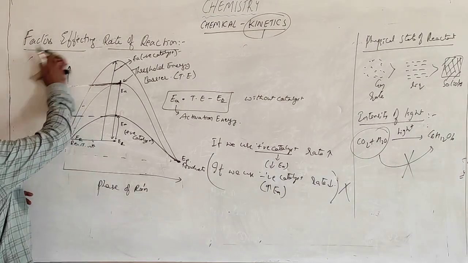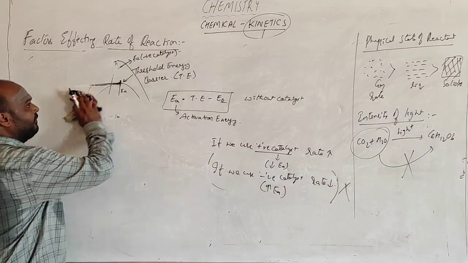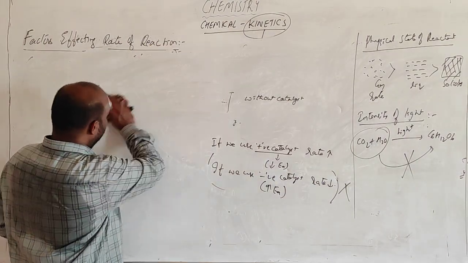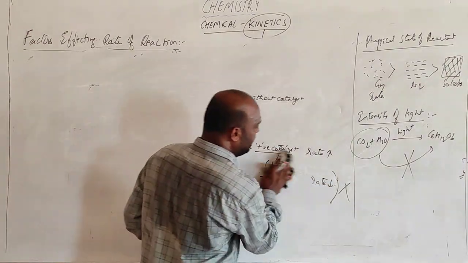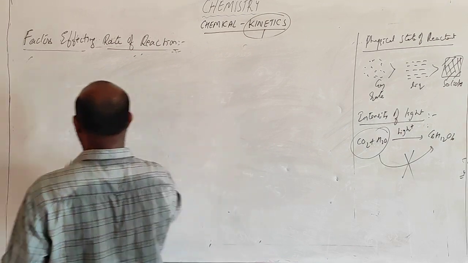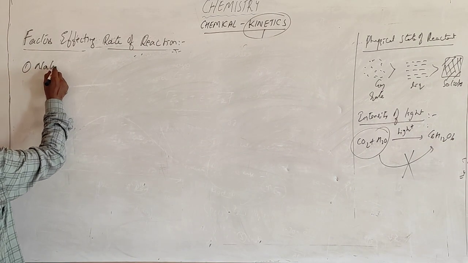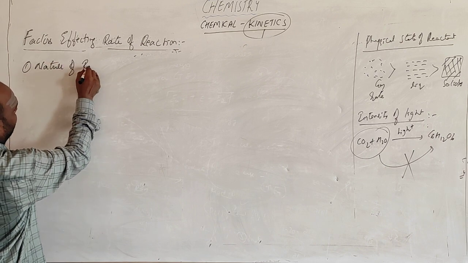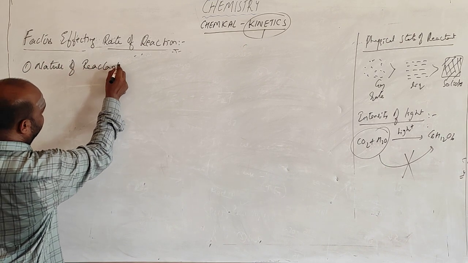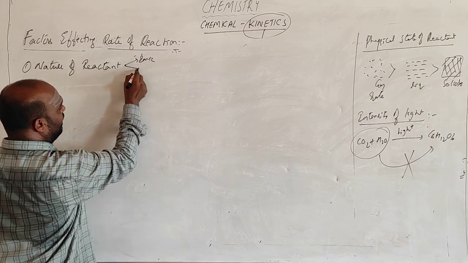So these are the factors on which the rate of the reaction depends. Right? Once again I am recalling all the factors on which the rate of the reaction is dependent. The first factor is nature of reactant. It may be ionic or covalent.